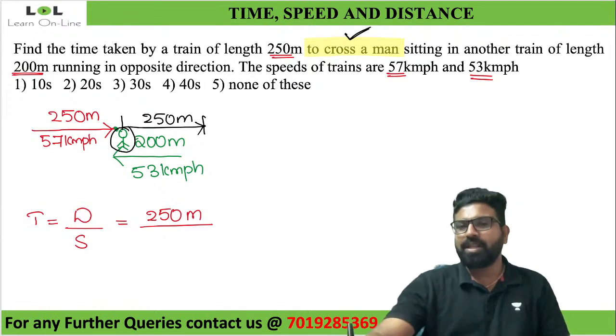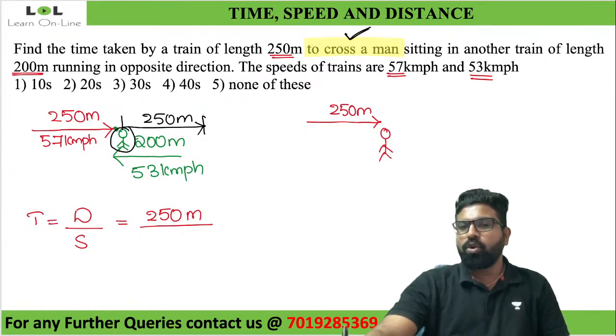Just imagine there is a train whose length is 250 meters. There is a man who is running at 53 km per hour, and this train is traveling at 57 km per hour. Now try to solve this. This will become equivalent to this.